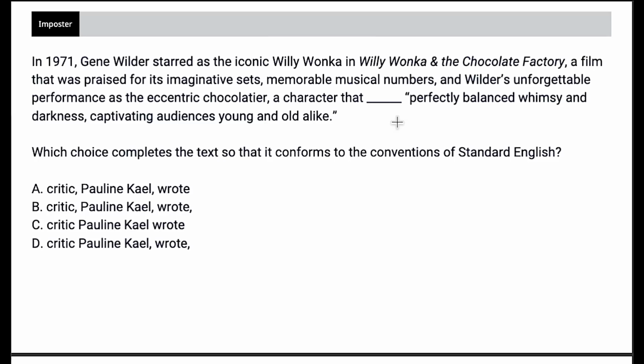But here we go. So we have something that might look like it's an appositive. If we start from Wilder's, we have Wilder's unforgettable performance as the eccentric chocolatier, a character that critic Pauline Kael wrote, and then we have a quote from Pauline Kael. So it seems like we might have an appositive, right? We have critic, and then we have Pauline Kael. So it's renaming critic. It's telling us which critic, right? So we might be thinking choice A, right? We've got these 2 commas that we need, but we would actually be wrong because this is an appositive imposter.